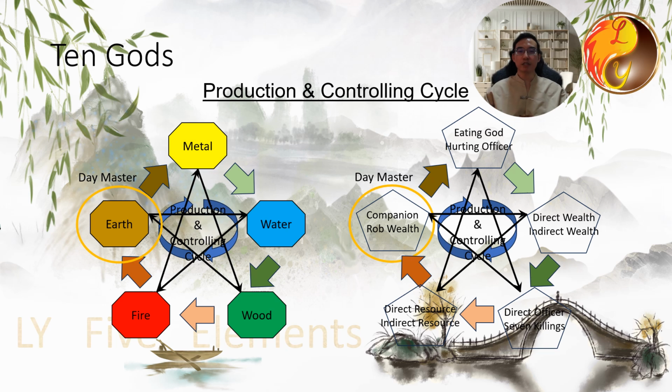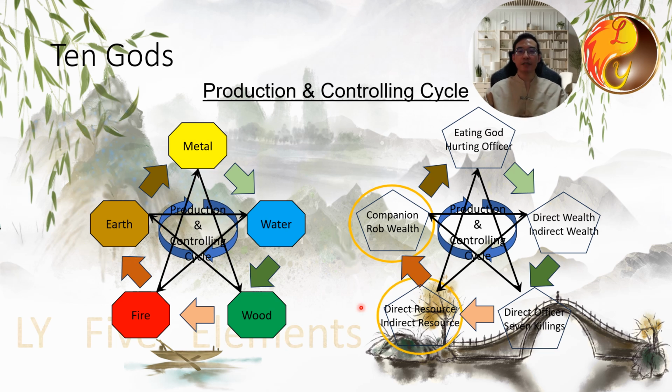I also suggest that everyone, as a practice, write out the 10 gods for each of the 5 day masters based on the generating cycle of elements. This will help you establish the relationship between the day masters and their respective 10 gods. If anyone is unclear about this, feel free to message me privately.